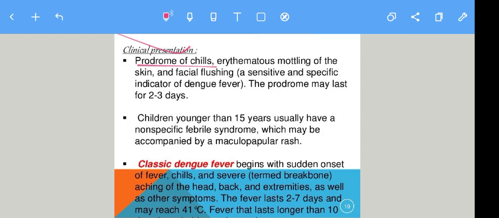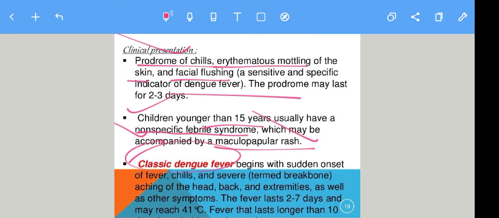Clinical presentation: the patient will have chills, erythematous mottling, and skin and facial flush. The patient will have fever, and if it is a child, then a child less than 15 years old has a non-specific febrile syndrome after dengue, and maculopapular rash occurs in babies. In classical fever, the patient will present with breakbone fever, chills, myalgia, arthralgia, and bleeding.